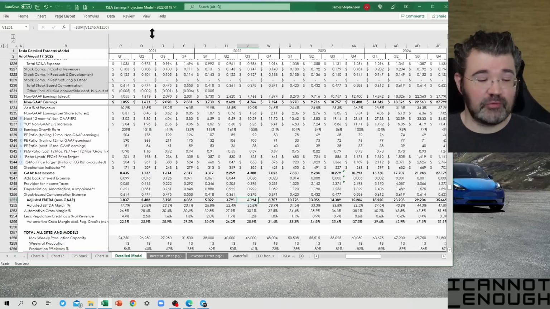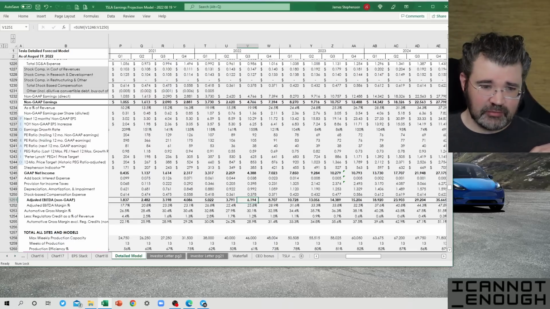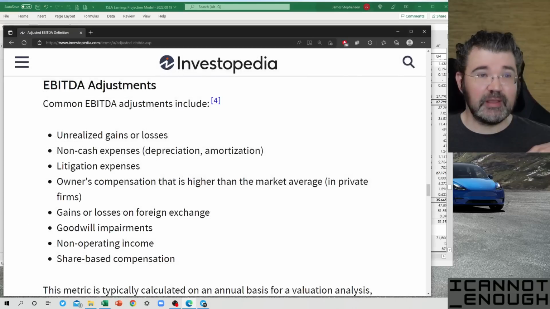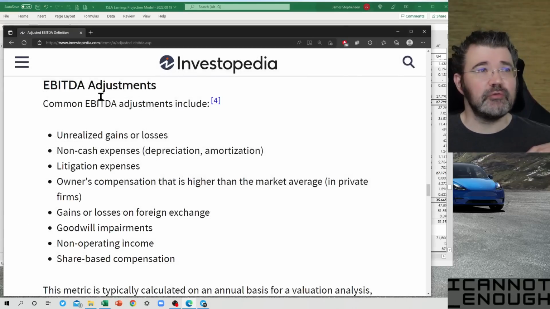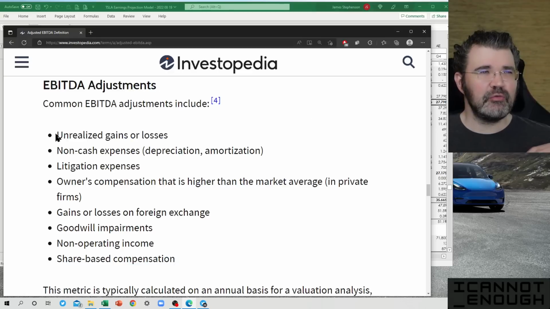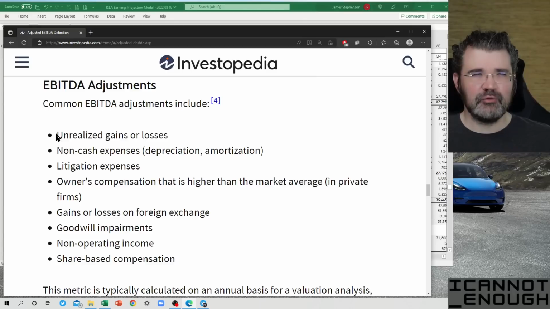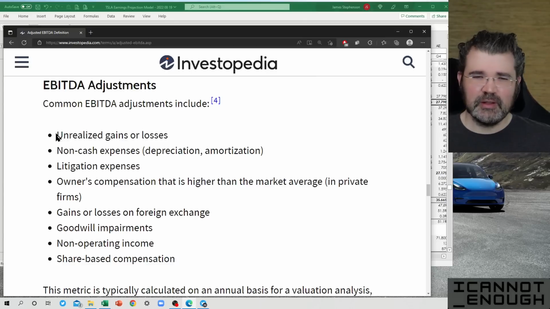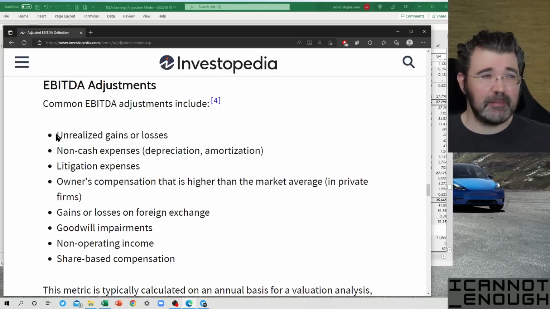Now, why is it called Adjusted EBITDA? We can consult our friend Investopedia once again to see what the common EBITDA adjustments are. And these are just trying to make a normalized number, as normalized a number as possible, so that you can compare companies against each other on their Adjusted EBITDA metric.